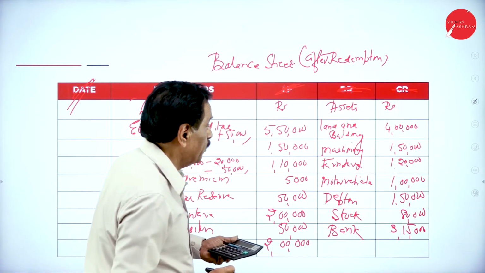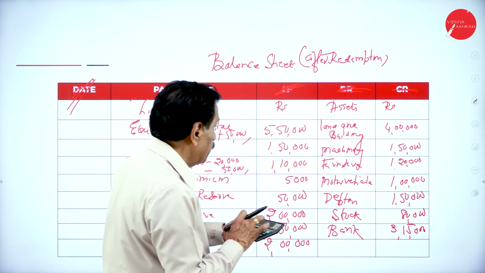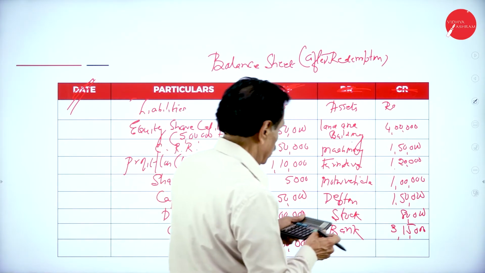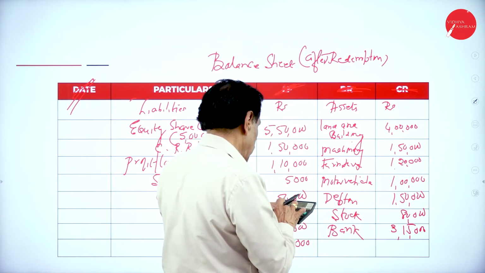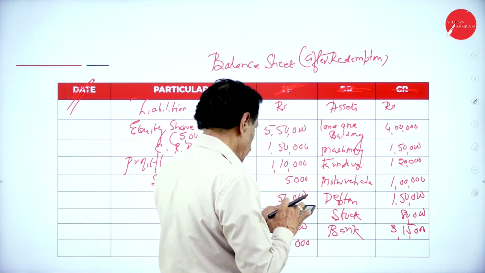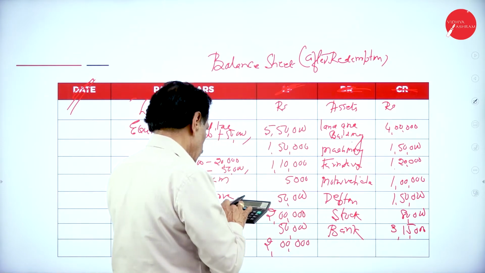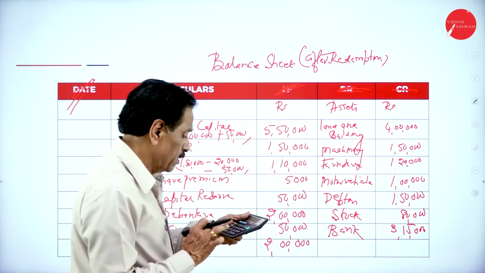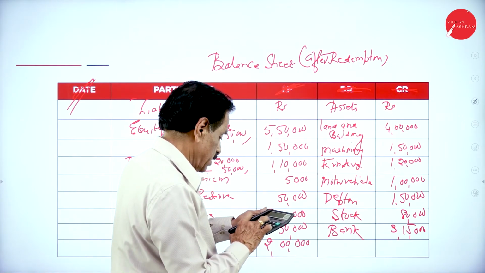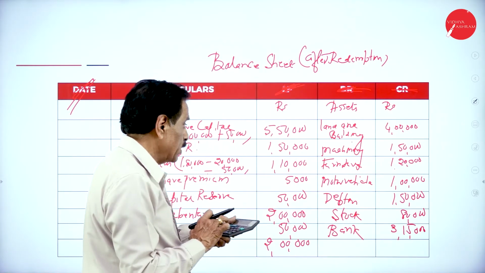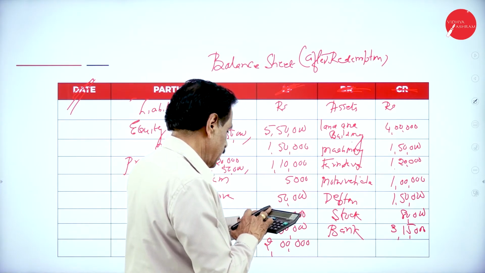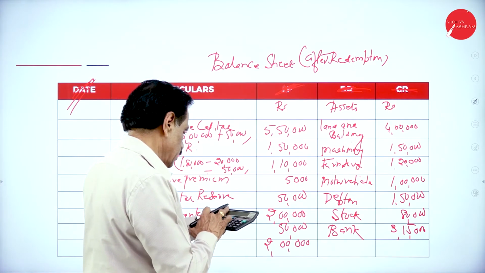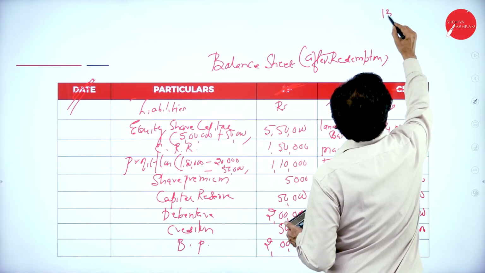Here 4 lakh plus 1 lakh 50 is 5 lakh 50,000 plus 1 lakh 20,000, 6 lakh 70,000 plus 1 lakh, so 7 lakh 70,000 plus 1 lakh 50,000, 9 lakh 20,000 plus 80,000, 10 lakh plus 3 lakh 15,000. So somewhere 13 lakh 15,000.